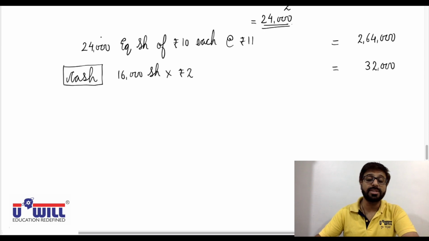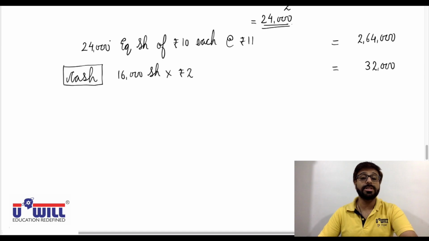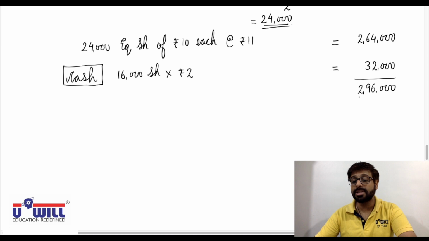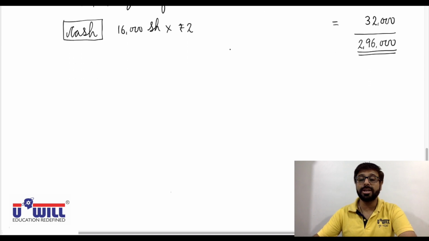Mind well, don't multiply with this 24,000 equity shares. 24,000 shares they are going to get in A Limited company. Presently in B Limited there are 16,000 shares, and for B Limited's existing shares they'll get 2 rupees in cash. So 2,96,000 is purchase consideration. 2,64,000 plus 32,000. 2,96,000 is purchase consideration. I hope all of you would have got it correct when tried on your own.